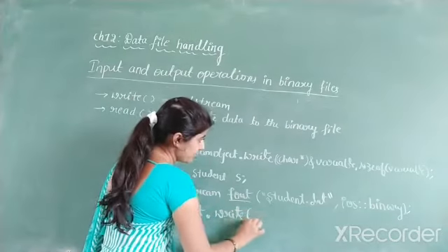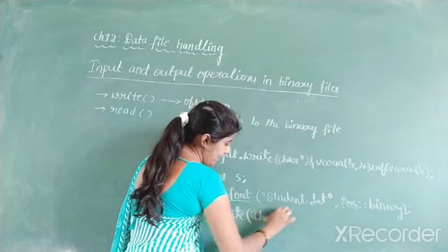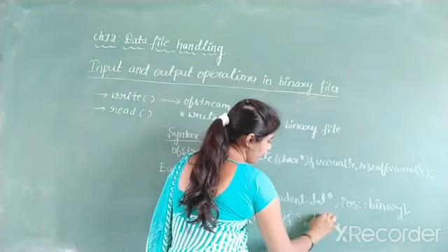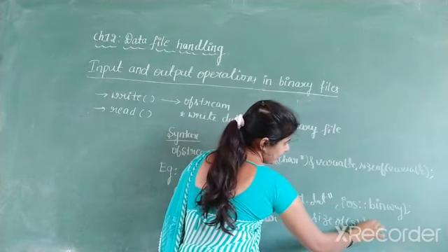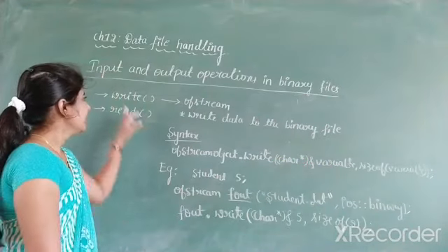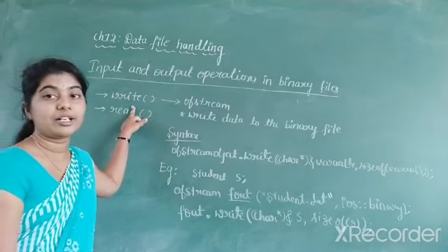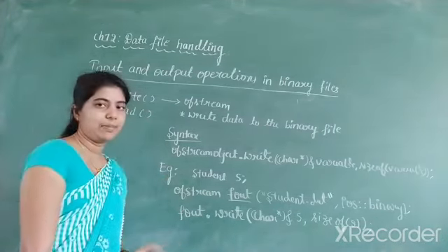Then you have to specify char as the data type and the variable as ampersand of s. Then you have to find the size of s. So this is the example for the write function, how to use the write function while writing data to binary files. So this is the syntax and example.